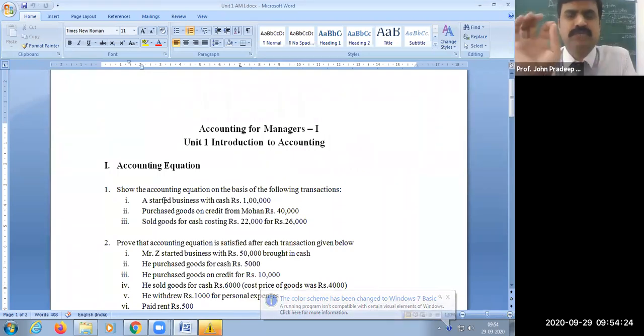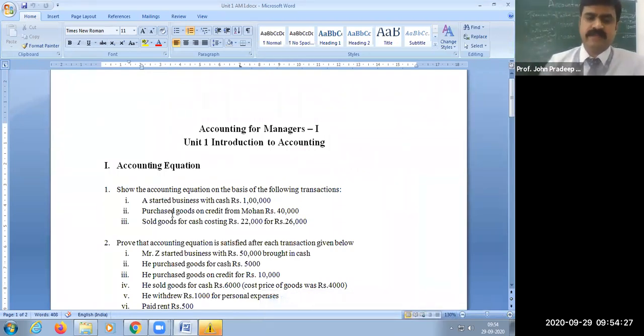In the first question, we have done the first transaction and then the second transaction, and we are supposed to do now the third transaction. You can see the problem is on the board. So can someone read the third transaction for us?